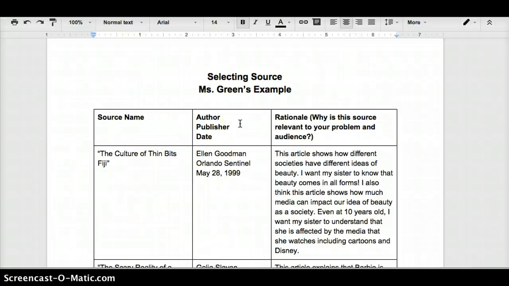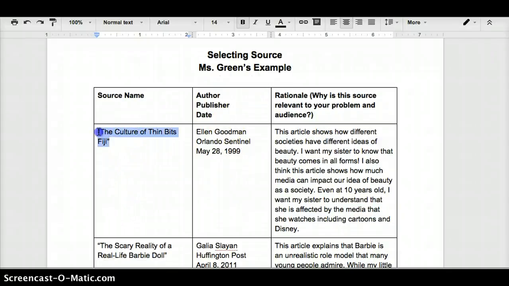So here's my example, and you have the link to this on your page. I first entered the Culture of Thin Bites Fiji. I went back to the article and got the author, the publisher, and the date. The publisher is like who published the article, maybe the New York Times or the Huffington Post. Sometimes you're going to have trouble finding the author, publisher, date. I'm happy to help you. Just raise your hand.